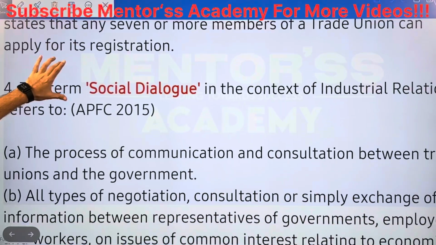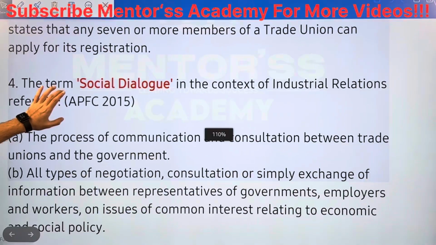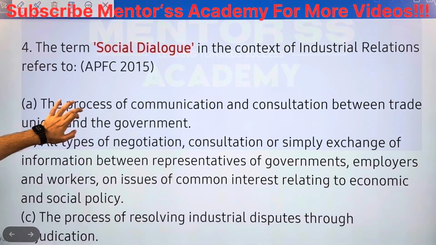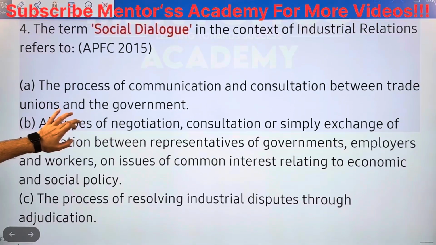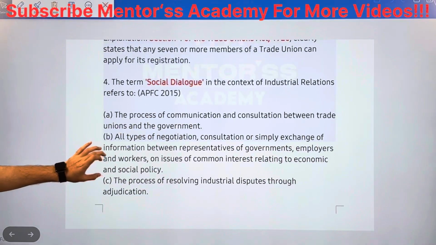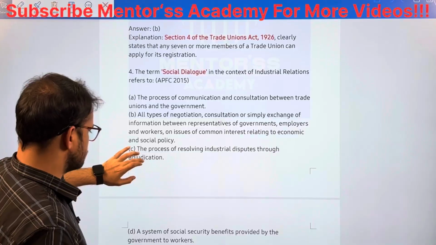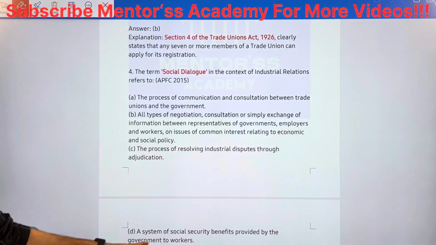The term social dialogue in the context of industrial relations refers to, next question. You should know what social dialogue is. I think the fourth option is not visible, I'll try to give you that one also: a system of social security benefits provided by the government to workers.